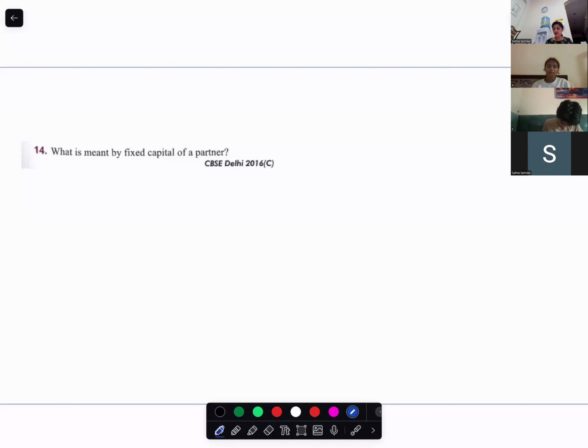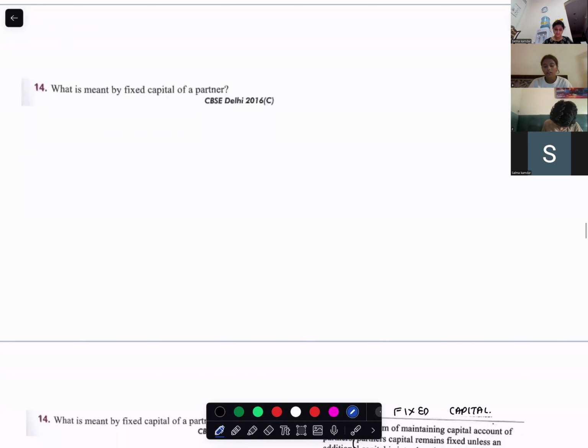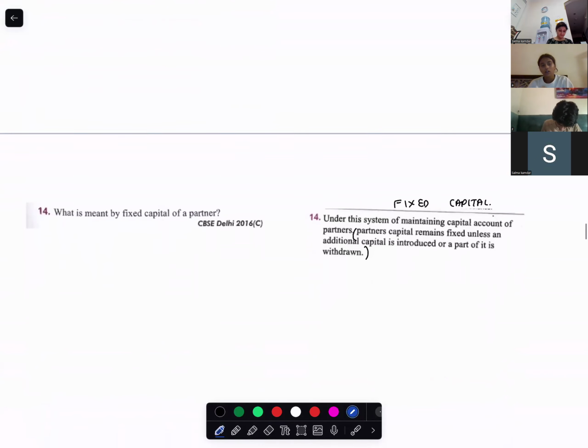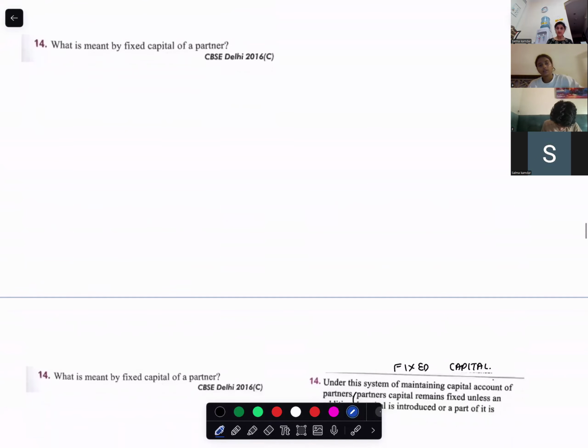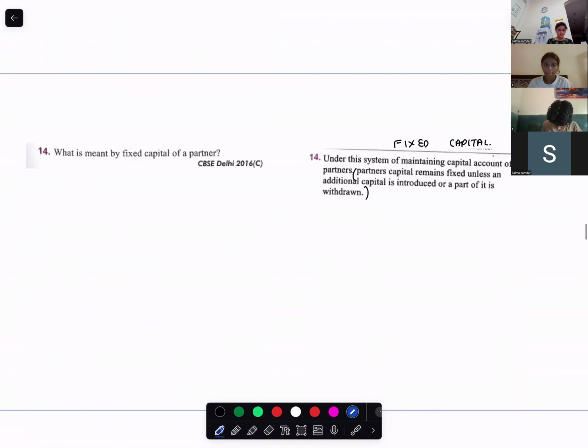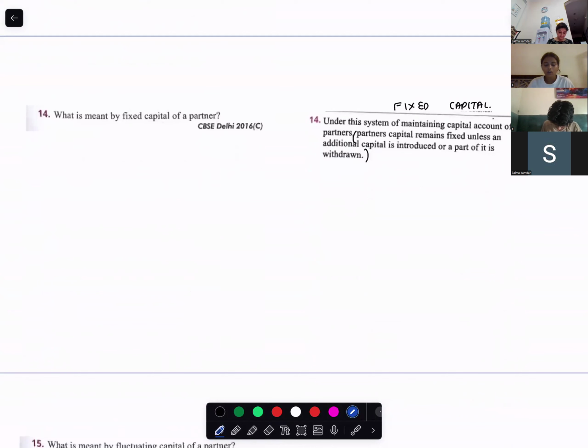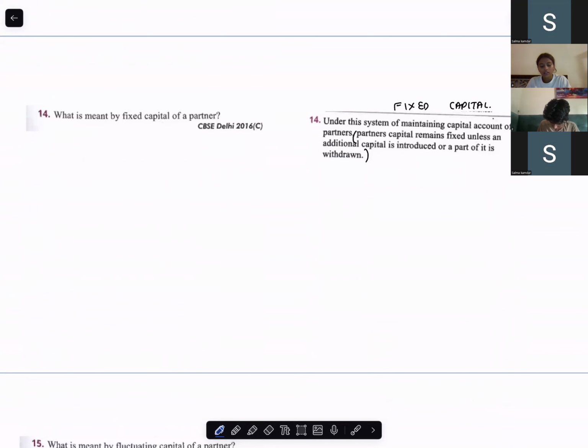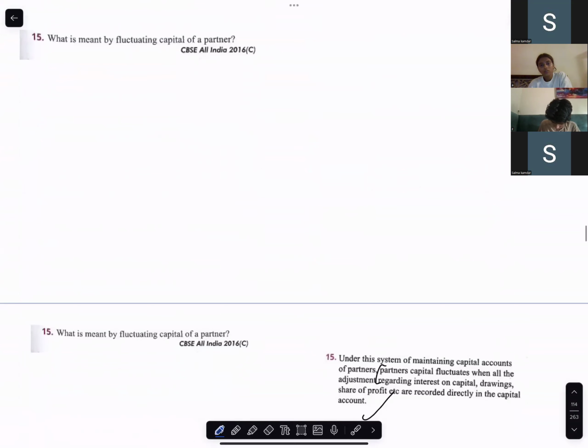What is meant by fixed capital account of a partner? That the opening and the closing capital remain equal unless there is an additional capital added or capital withdrawn. What is meant by fixed capital method? Fixed capital means that the opening and the closing capital remain equal unless there is an additional capital or the capital is withdrawn.